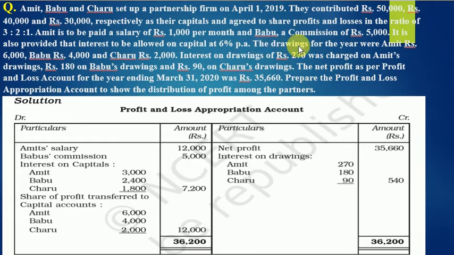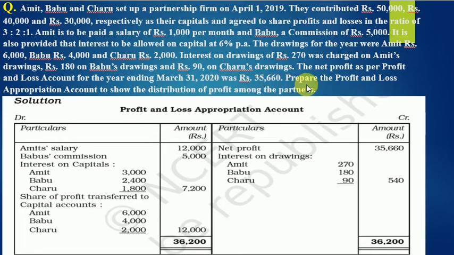The drawings for the year were Amit rupees 6,000, Babu rupees 4,000, and Charu rupees 2,000 respectively. Interest on drawings of rupees 270 was charged on Amit's drawings, rupees 180 on Babu's drawings, and rupees 90 on Charu's drawings. So this is also given to you. The amount is given. You need not calculate interest because the interest on drawings amount is directly given to you. The net profit as per profit and loss account for the year ending 31st March 2020 was rupees 35,660.